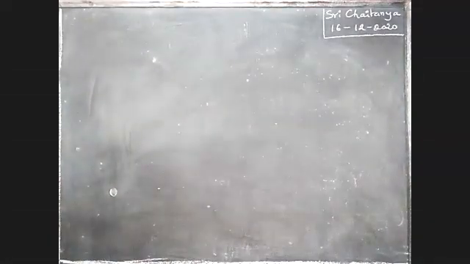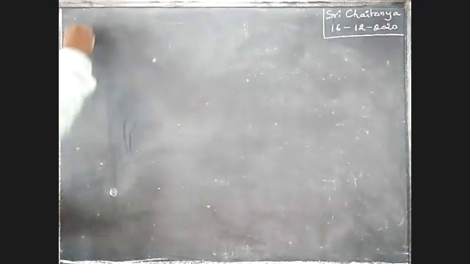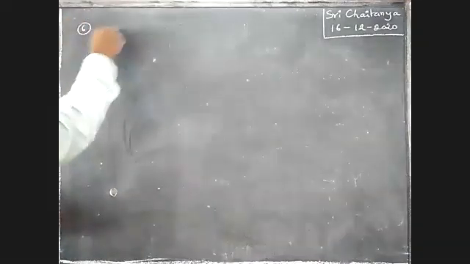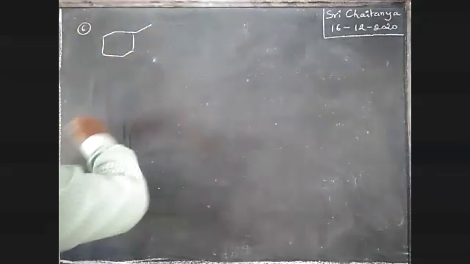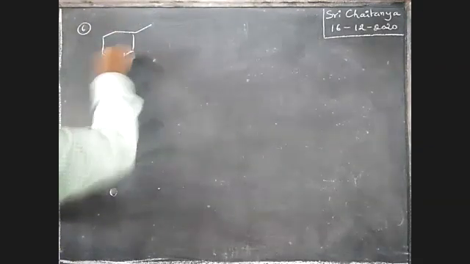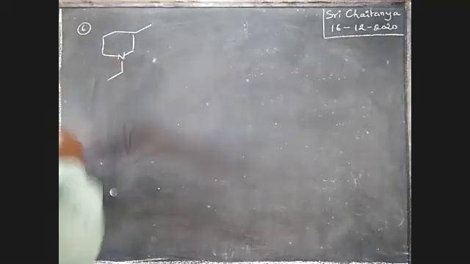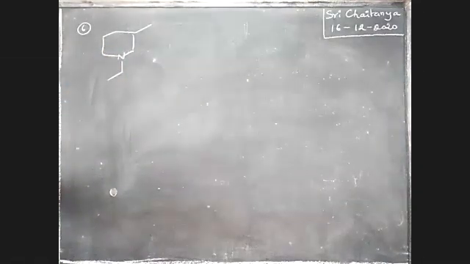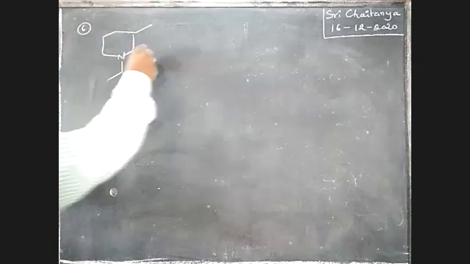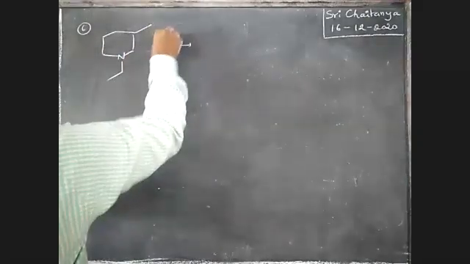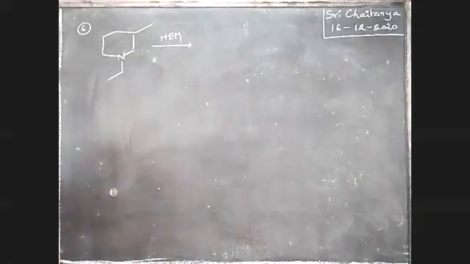Next, boys, that is the sixth one. Hofmann exhaustive methylation. What is the product, boys?